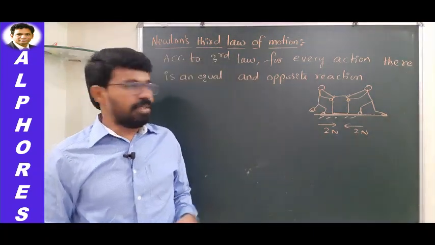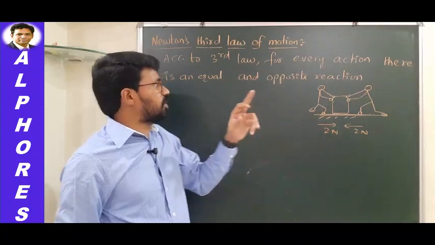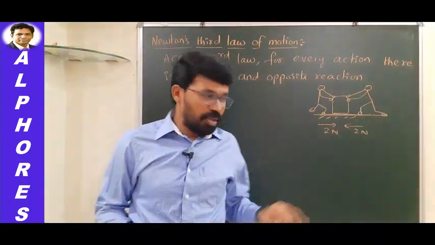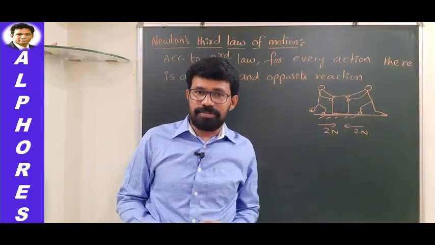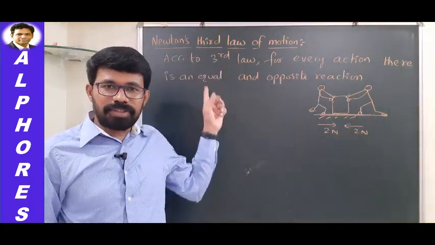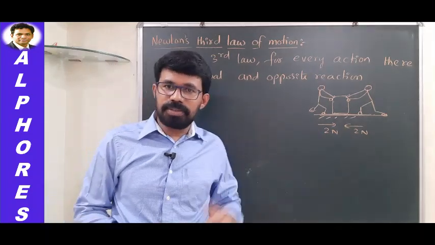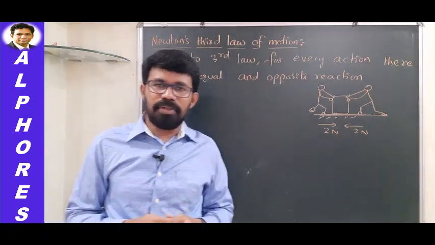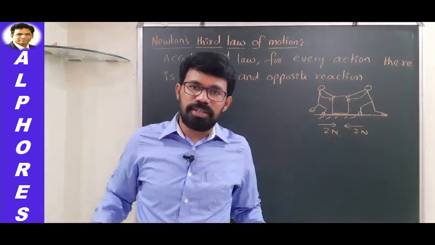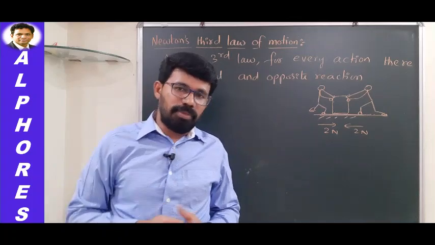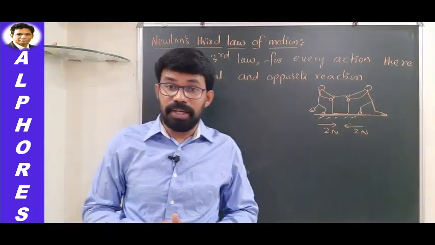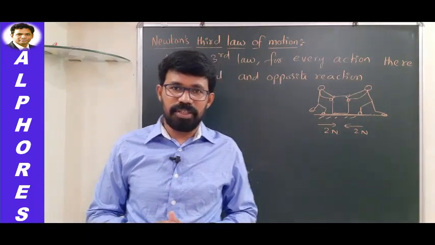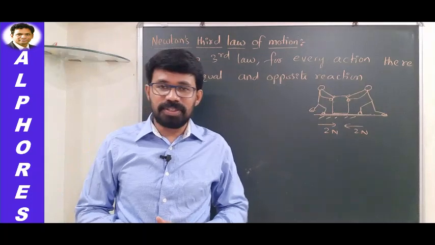Okay, so try to understand the difference between this situation and whatever applications are connected with Newton's third law of motion. In this application, both these two forces are acting on a single body. In the examples I have quoted so far connected with Newton's third law, for example the swimmer, the swimmer is exerting force on the water and the water is exerting force on the swimmer. So here, the action reaction pairs are not acting on a single body. That's the difference. That's why movement is possible.